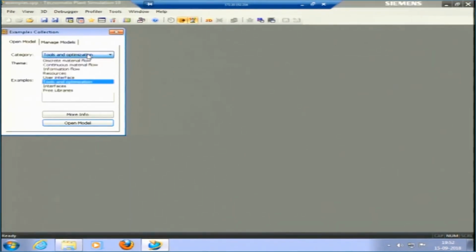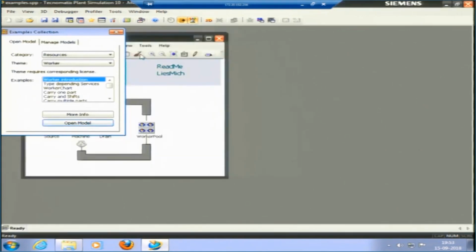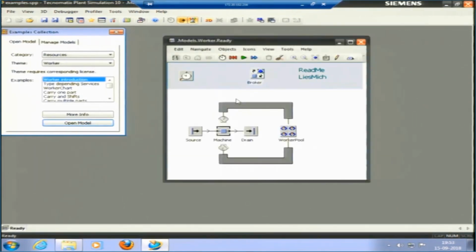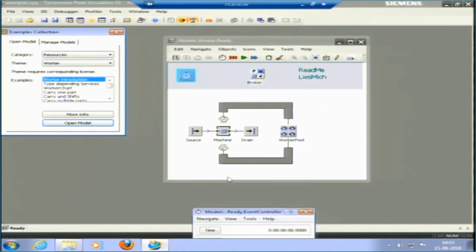Okay. Then in resources I can see broker and animation. So, shift calendar, worker. Okay, I will show you a worker introduction. Okay, worker introduction model. So, this is the worker introduction model. So, in this case you can see the workers are just introduced into machine, and if we run this, okay, let me try to make it a little slower.